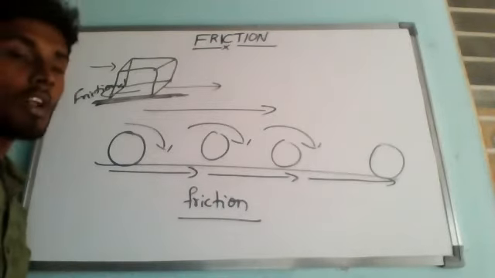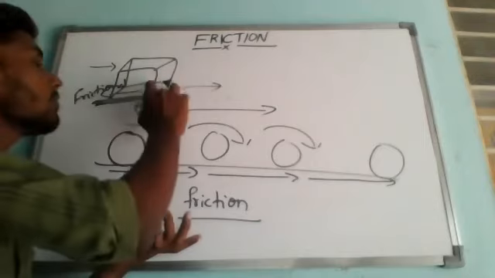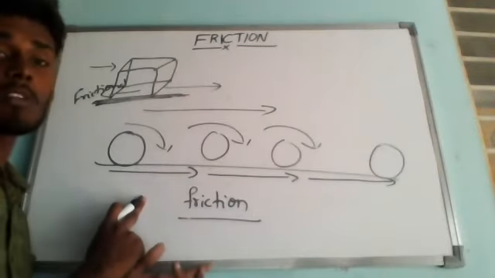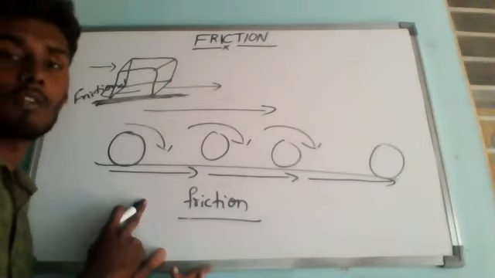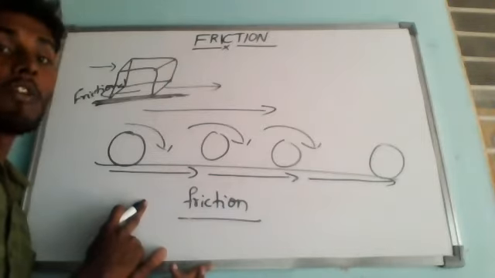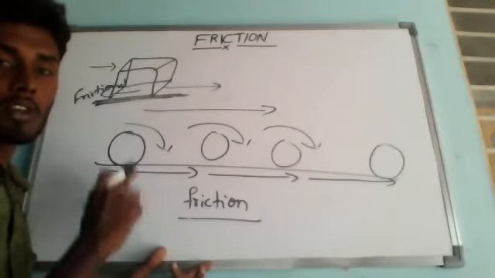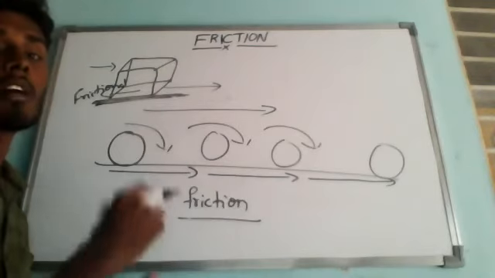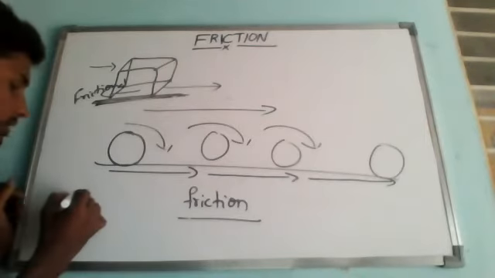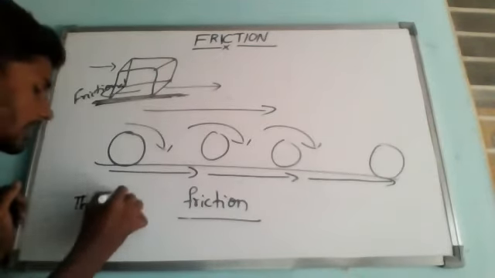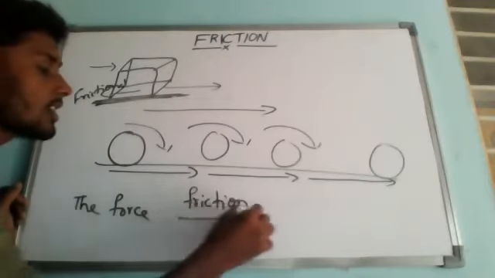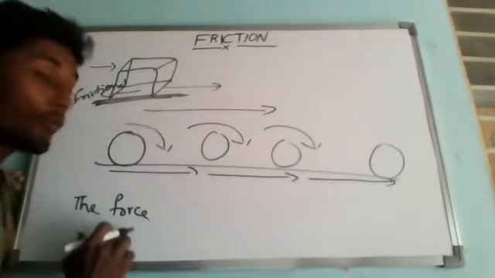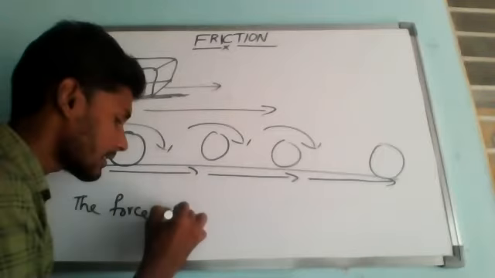Okay. So now from these two examples, one is the moving box and another one is the rolling ball, we can make a definition for friction. Just note down: friction means the force which always opposes the motion of an object. What is that force? The force is called frictional force. That is the definition. So the force which always